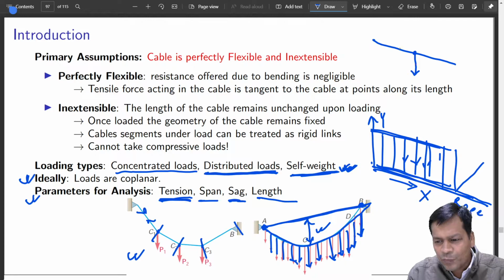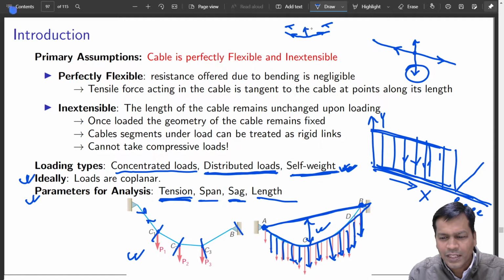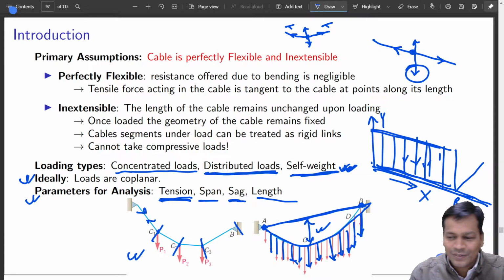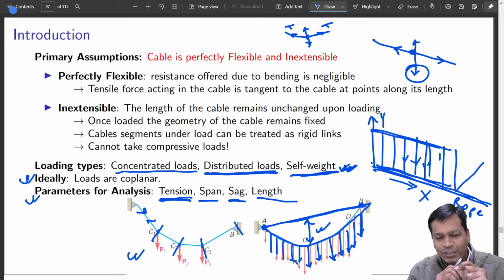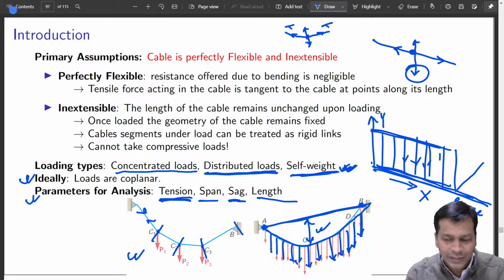Again, why? Because this tension is balancing this. So what is there to balance this? There has to be a force that comes like this, is it not? In order to have that, we assume it is slightly like this, so that these two tensions will have a component like this, so that it can balance the load. So this also defines an equilibrium. If you don't sag, it is not a case which can occur, right? So that is the reason a rope, if it is straight, is a singular case and it doesn't exist. Okay, you don't have a solution for that.